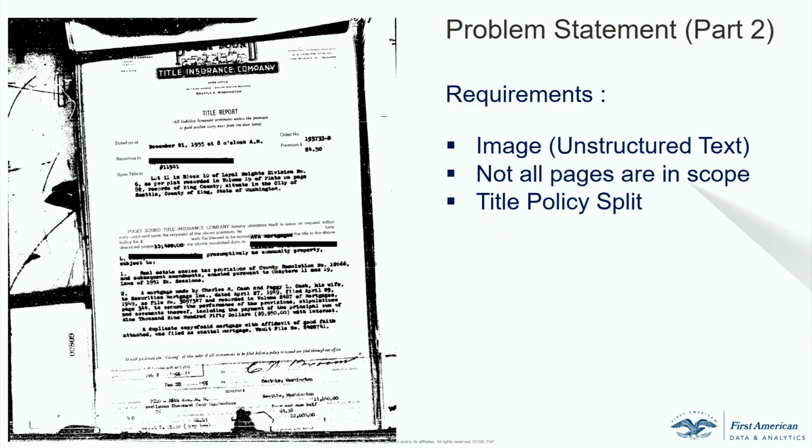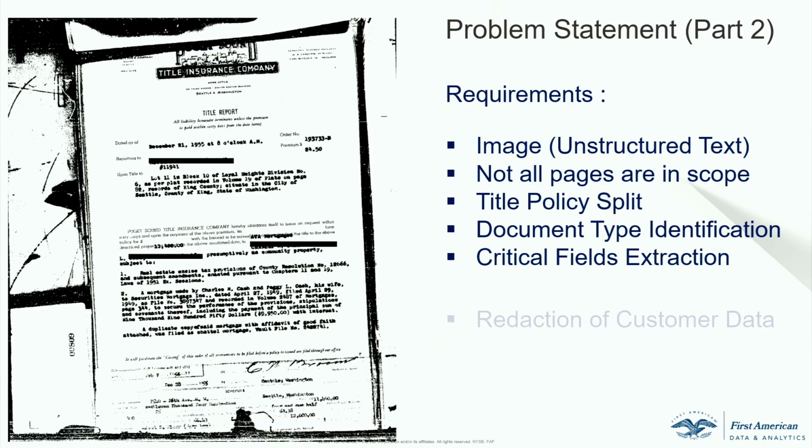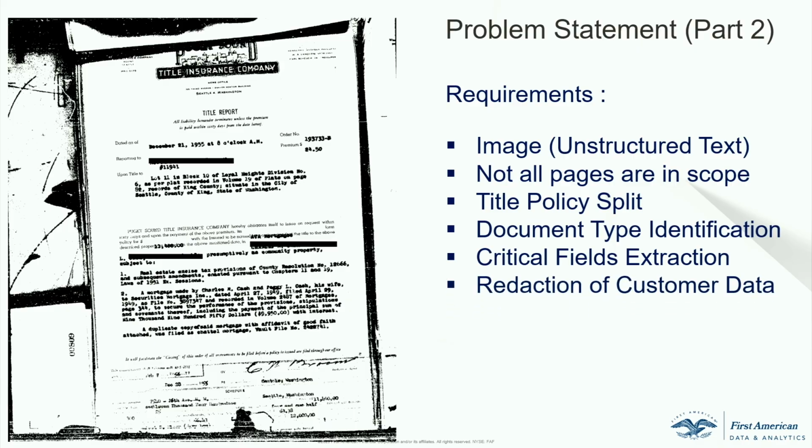And I touched upon this a little bit. Not all pages are in scope. You do need to split the title policy because imagine if you have a 1,000-page document, not all pages are actually in scope, and I'll show that in a bit. So you want to separate out, or what I call weed out, the junk pages, right? You want to identify the individual document types within the policy. And finally, you want to extract the critical fields and redact the important customer information, both for internal as well as external use, and then integrate it into title policy systems for downstream use.